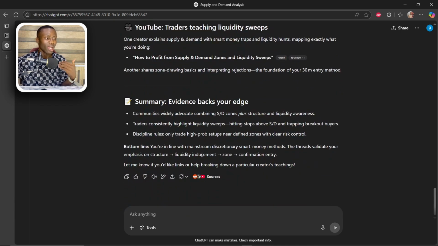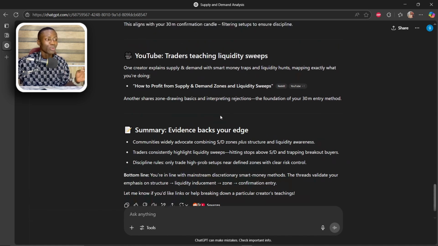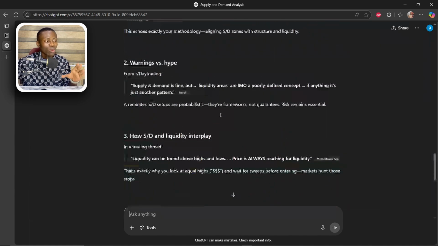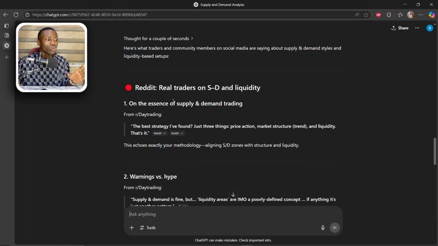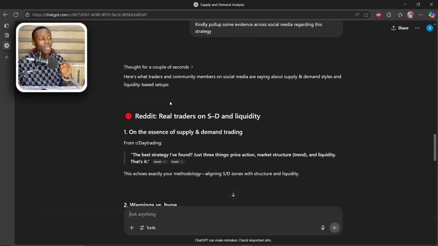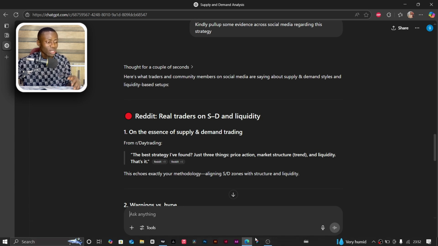Now you see that I'm not the only one trading this strategy. There are so many people trading this strategy out there, and you can see their own thoughts about this strategy that it pulled from Reddit. And one reason why I'm actually going to take this into account is the fact that it pulled it from Reddit and not Twitter, because there are so many noisemakers out there on Twitter with no real evidence. But on Reddit, come on, you don't go to Reddit to fool around. If not, you are going to get cooked on there. So for those of you who use Reddit, you know what I'm referring to by being cooked on there. It is more brutal as compared to Twitter, which is now known as X.